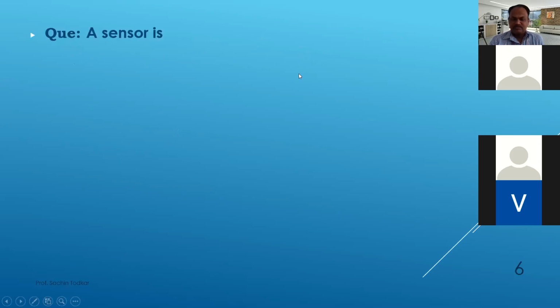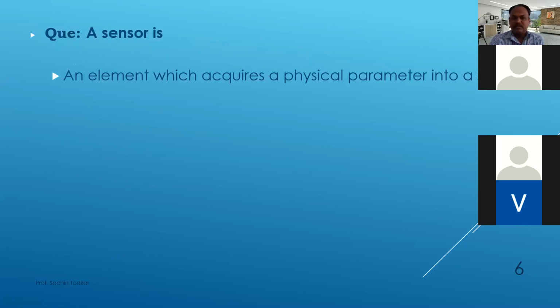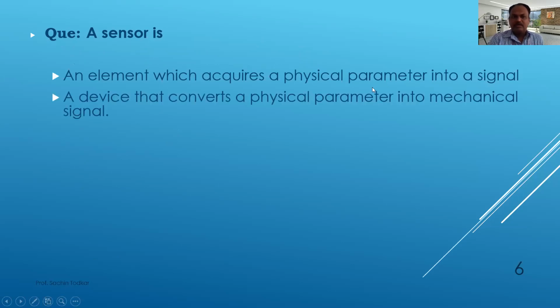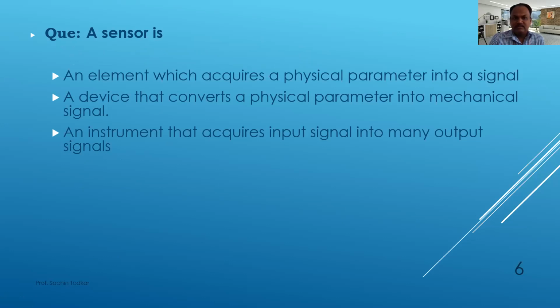The next question, a sensor is an element which acquires a physical parameter into a signal, a device that converts a physical parameter into mechanical signal, an instrument that acquires input signal into many output signal, or a device that senses the speed of a car.